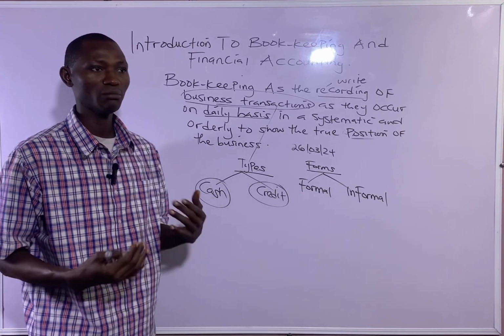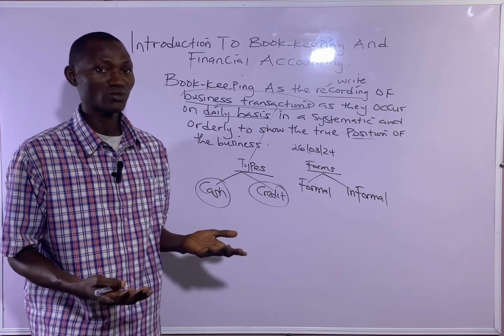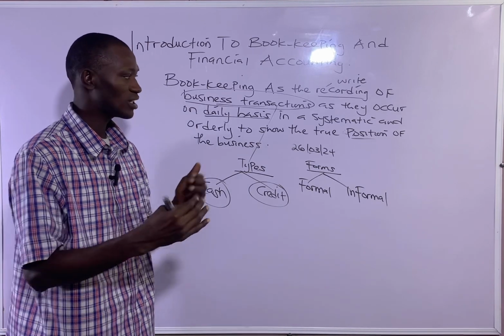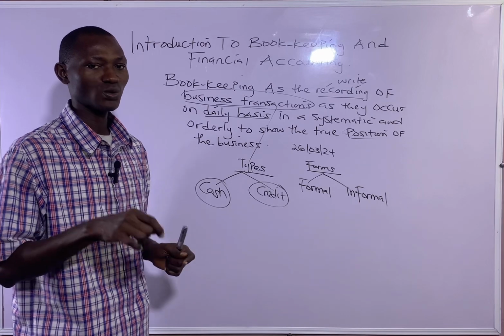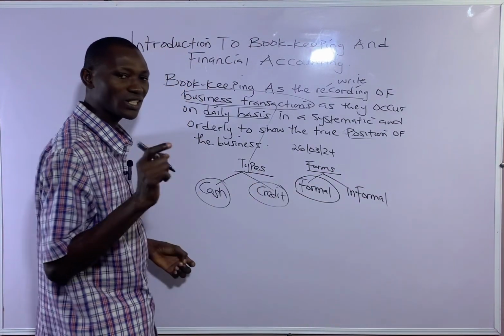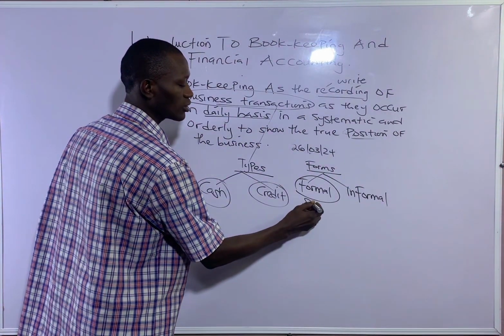Let's say an individual, me, buying goods from Dangote. That's a formal business transaction, because in the process of transacting, there will always be a document that serves as evidence. And that document that is often generated in a business transaction is called a source document.